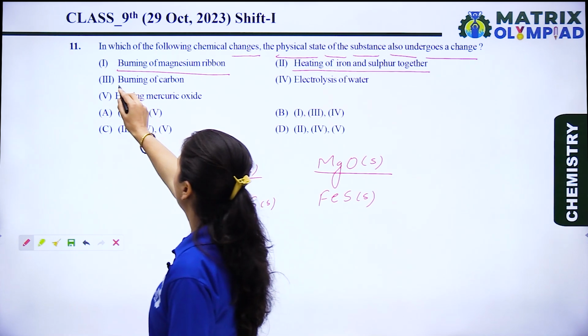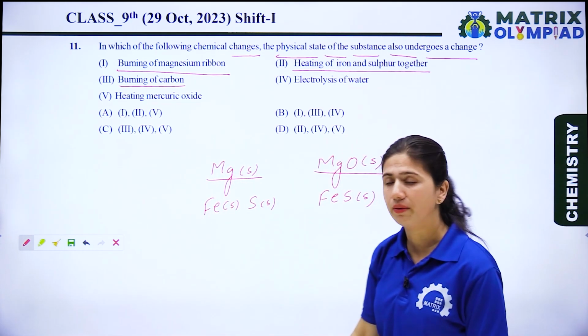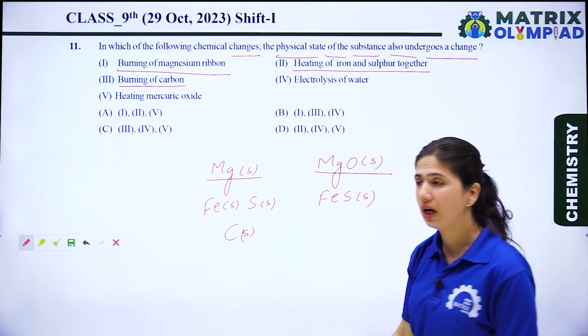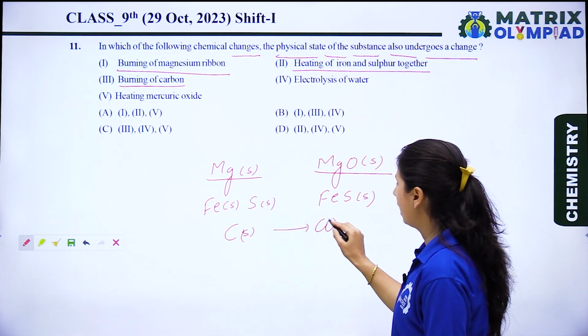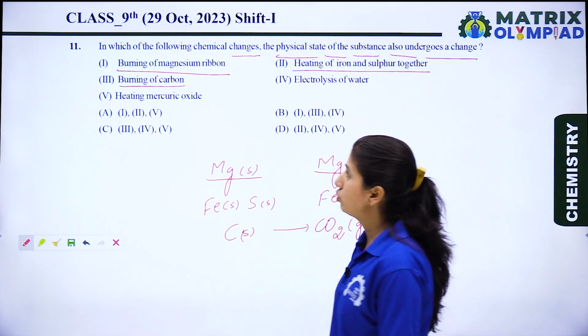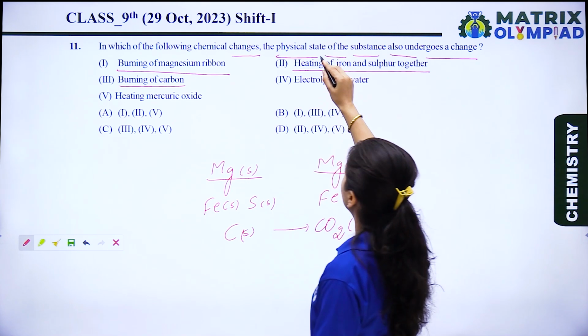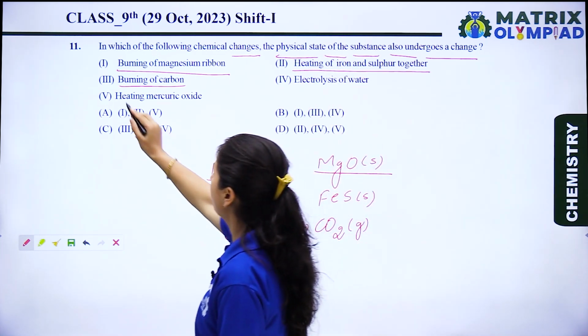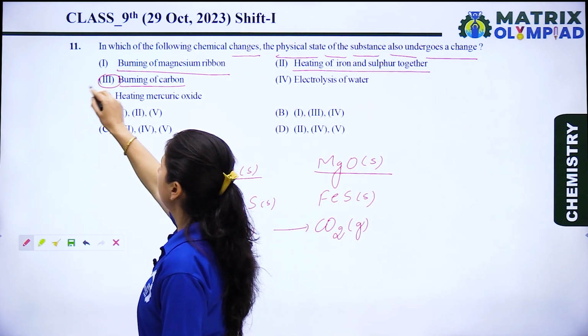Now let's see the third option. Burning of carbon. We know that carbon is a solid substance. When we burn carbon, it produces carbon dioxide, and carbon dioxide is a gas. So there is a change in the physical state of reactant and product. So the third option is the right option.